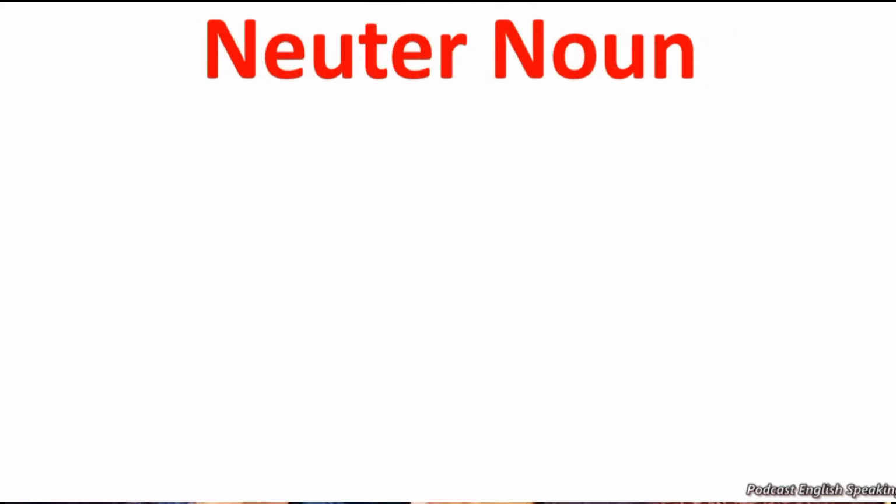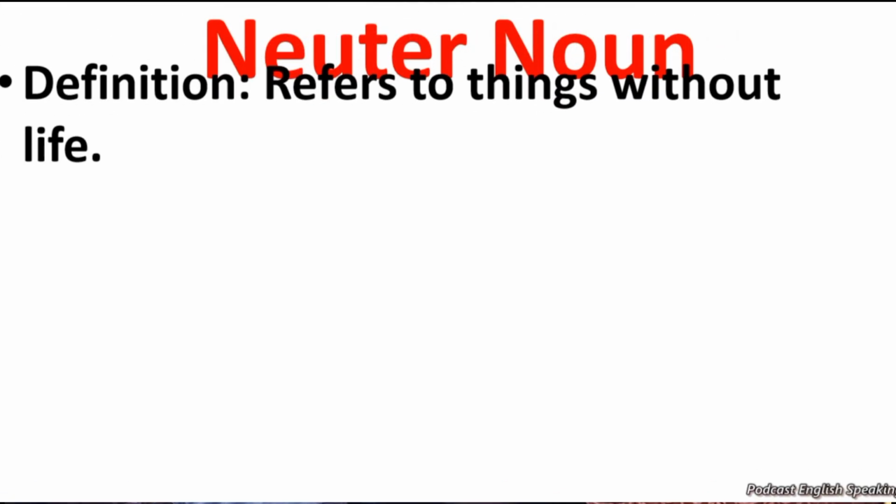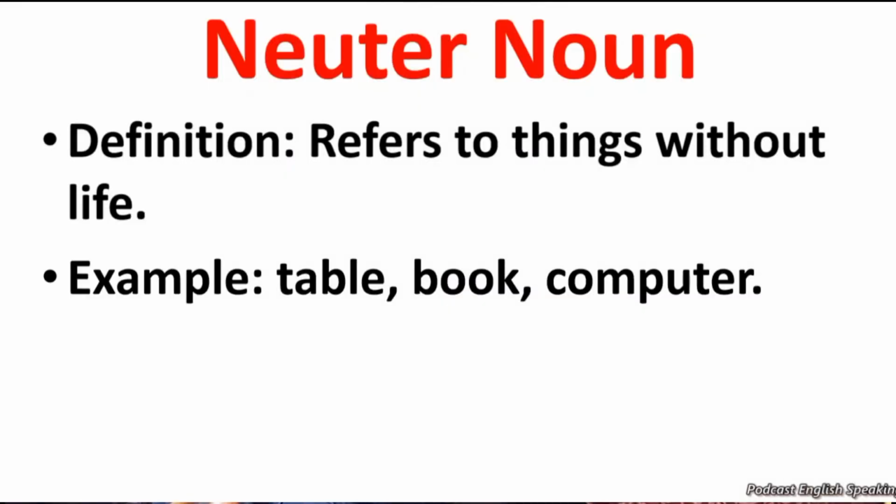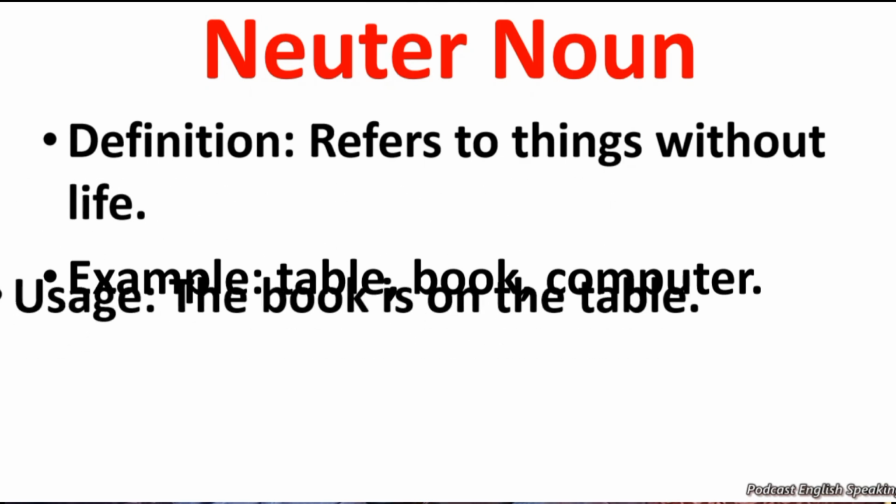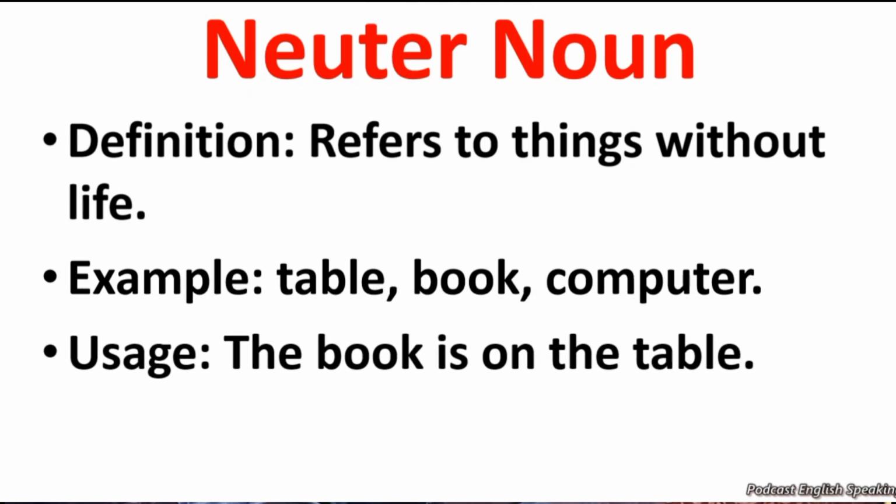Neutral noun. What is neutral noun? Refers to things without life. Lifeless things are called neutral noun. For example, table, book, computer. They are called neutral noun. For example, the book is on the table. Table is a neutral noun.